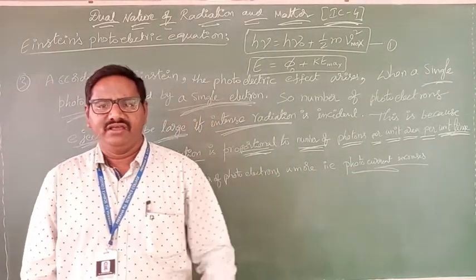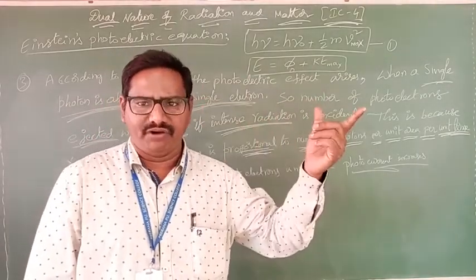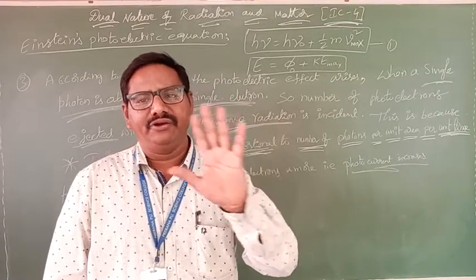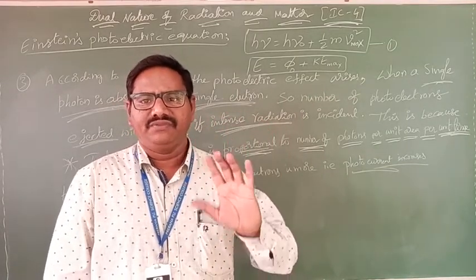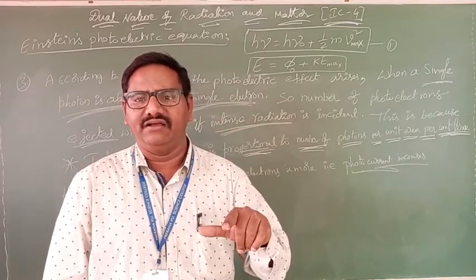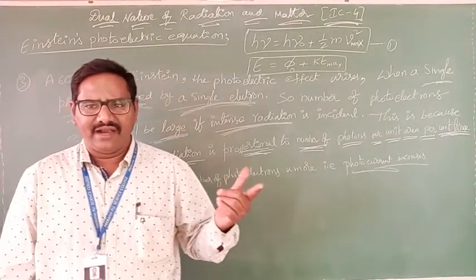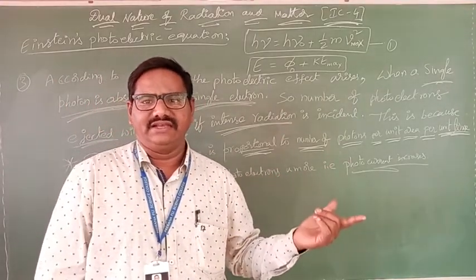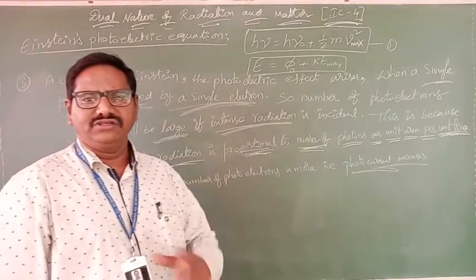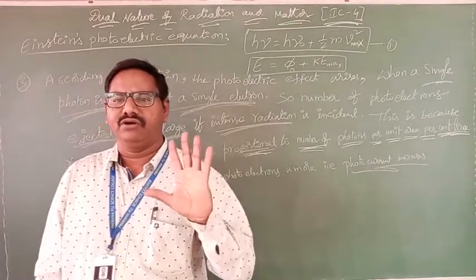Do you understand? If frequency is more, then what happens? Kinetic energy will be more. Remember that point. Okay? Kinetic energy is independent of intensity. Photocurrent increases when the intensity of incident light is more, then photocurrent rises. Kinetic energy does not. Okay, clear? These are two points. Don't get confused, and remember them.